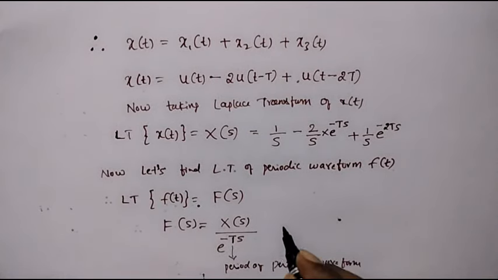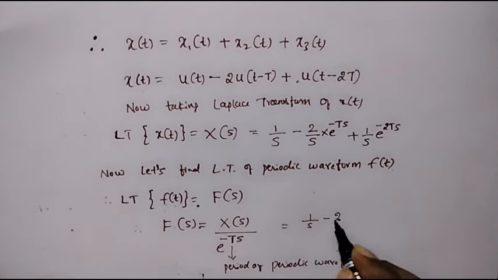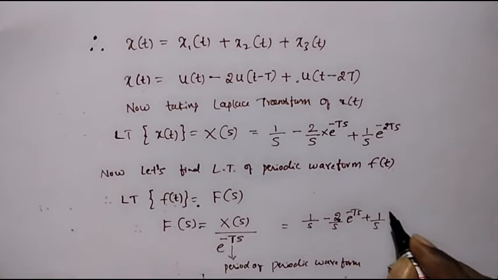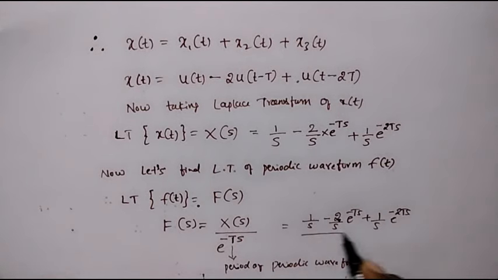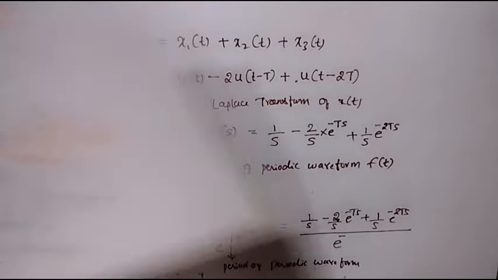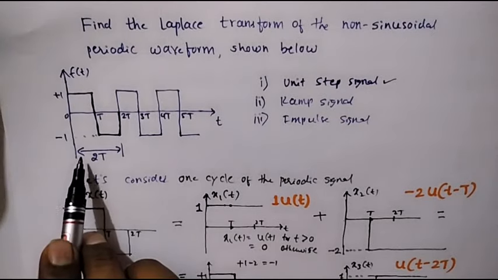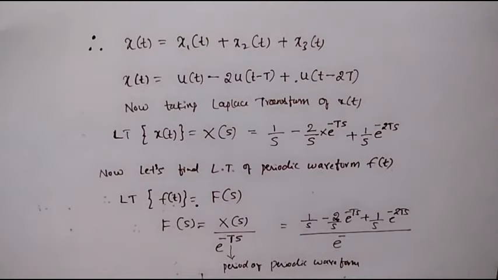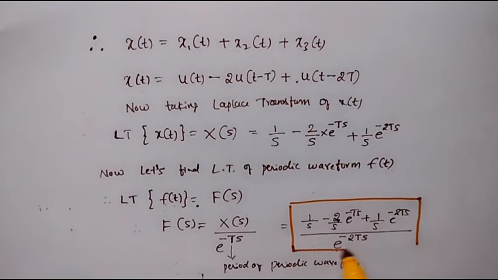Therefore I can write it as X of s is nothing but 1 over s minus 2 by s e power minus Ts plus 1 over s e power minus 2Ts, whole divided by e power minus, this T is nothing but the period of the periodic waveform, that is the period of this periodic waveform is 2T. Therefore capital T is equal to 2T. This is e power minus 2T into s, of the given periodic waveform f of t.